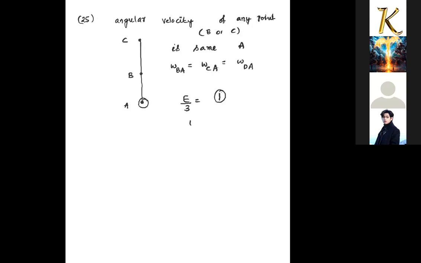So K by 3 equals 1, so K is 3. They are asking the value of 4K, which is equal to 12. So this is the 25th question answer.